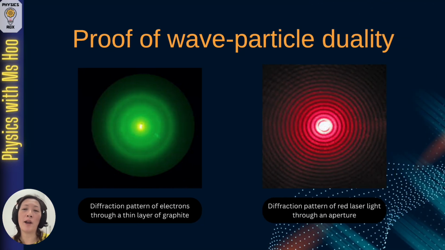Now, proof of wave-particle duality can be seen with diffraction. On the left here is a picture of a diffraction pattern of electrons through a thin layer of graphite, while on the right is a diffraction pattern of red laser light through an aperture. If you compare both these diagrams, you'll find they look very, very similar in terms of the diffraction pattern. So this is one of the proofs that we have that suggests both electrons and light display wave-particle duality.